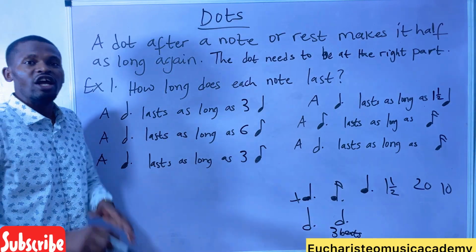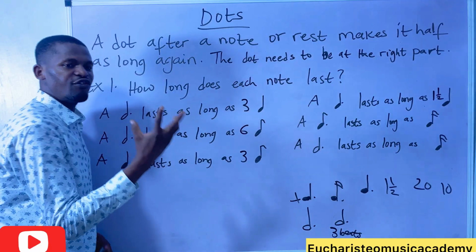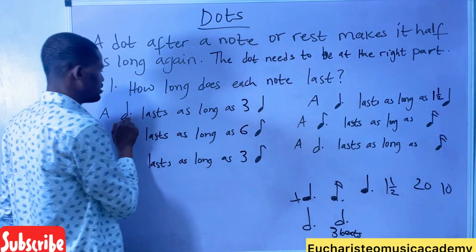It's 1.5. How to check your answer? If you multiply this with this, you should get this.